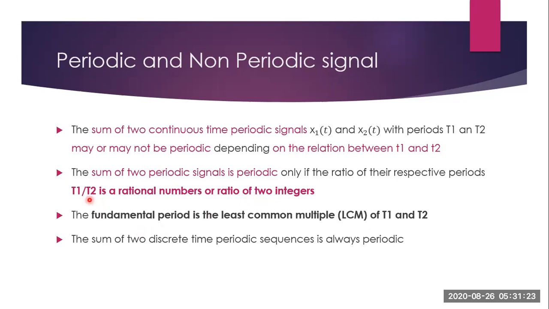Once we have determined the signal is periodic, the next step is to find the fundamental period. The fundamental period will be the least common multiple of T1 and T2. And the sum of two discrete time signals is always periodic. There is no condition to be satisfied.